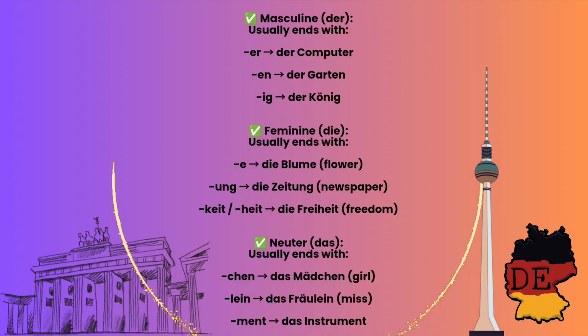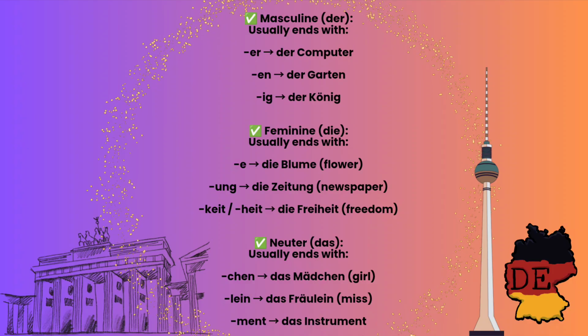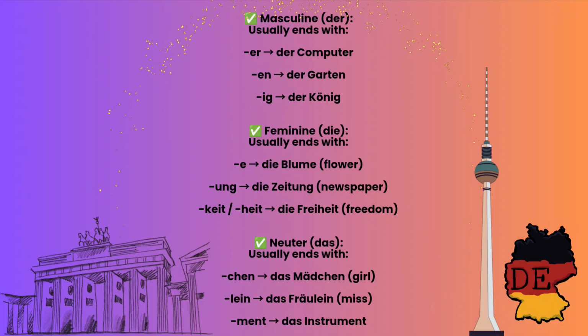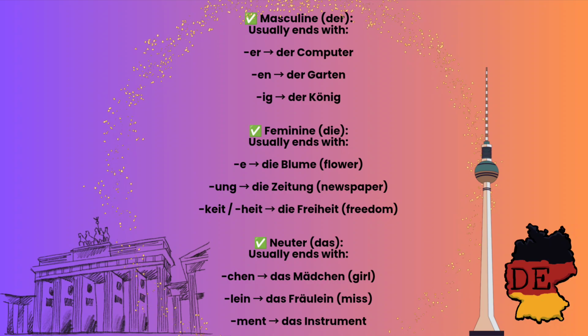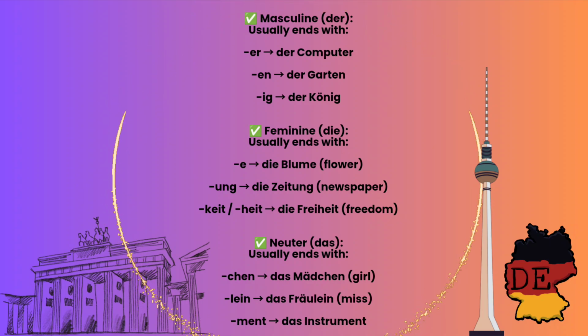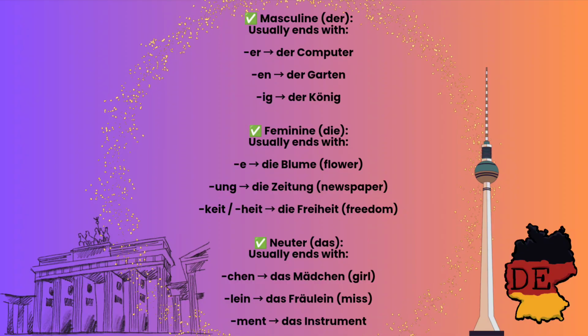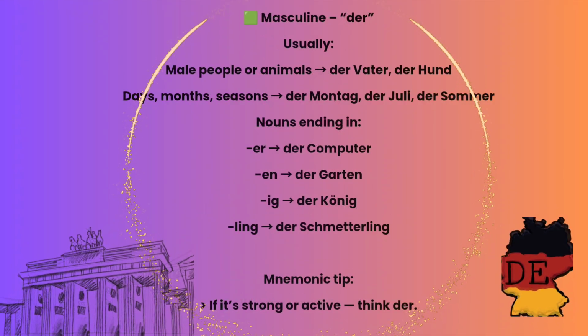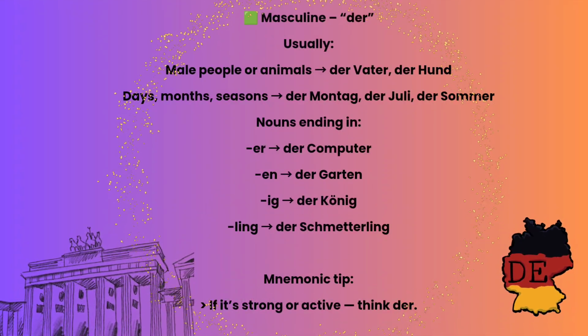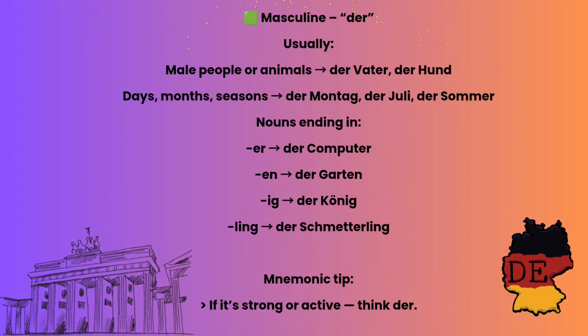Neuter means das, usually ends with chen, lein, ment. Das Mädchen means the girl. Das Fräulein means miss. Das Instrument. Tip: most nouns that start with Ge are also neutral. Das Gebäude means building. So let's start how to identify the right article in Deutsch language.